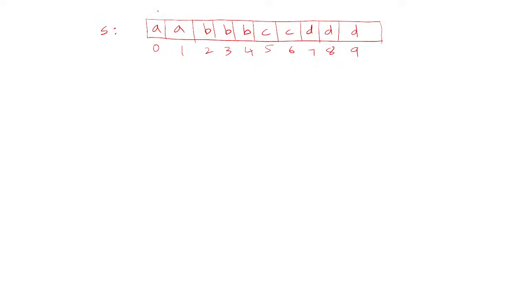What you can do is traverse the string from the first character to the last character, visiting each character. When you visit each character, you count its frequency. So while traversing, you look at the first character, second character: A occurring 2 times. Then you start counting B occurring 3 times. Then C occurring 2 times. Then D occurring 3 times.